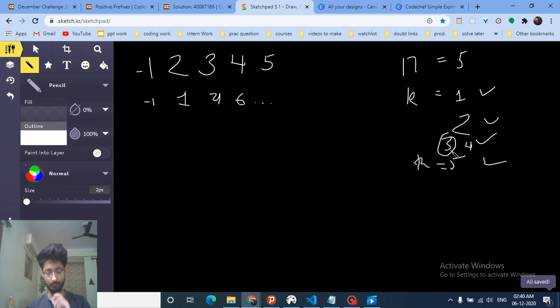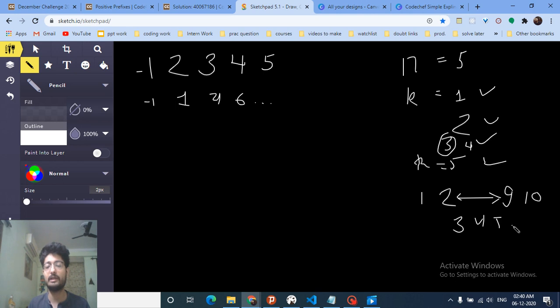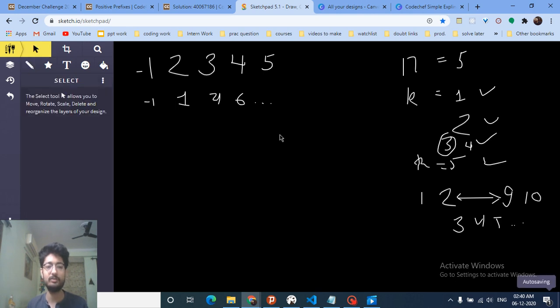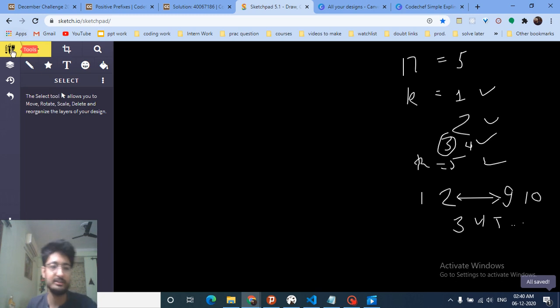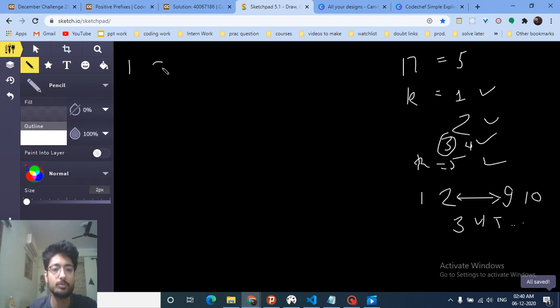So let's assume that we have 10 numbers, 1 2 3 4 5 6 7 8 9 10. For the first two elements and the last two elements, 9 and 10, we can find the k value using this pattern. But for the middle values, if you want to find k equal to 3, 4, 5, we don't find a pattern there, so we have to find some pattern for this also. So let's take a keen look at this problem. We'll draw it for 5 also.